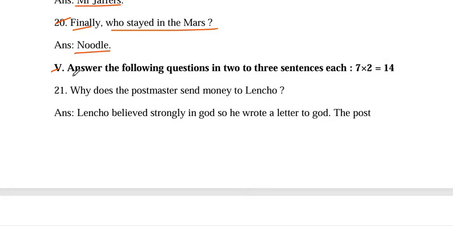Next, question number 5. Answer the following questions in 2 or 3 sentences. 2 mark questions, let us see now. 21. Why does the postmaster send money to Lencho?